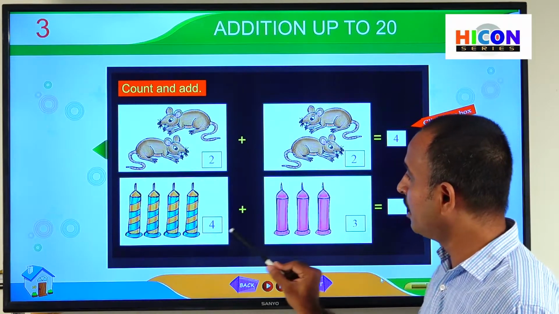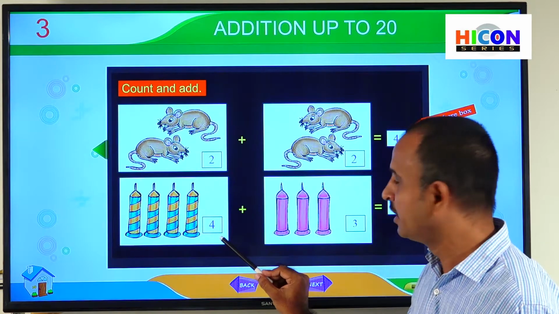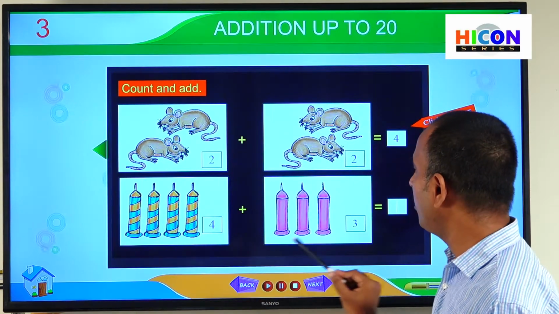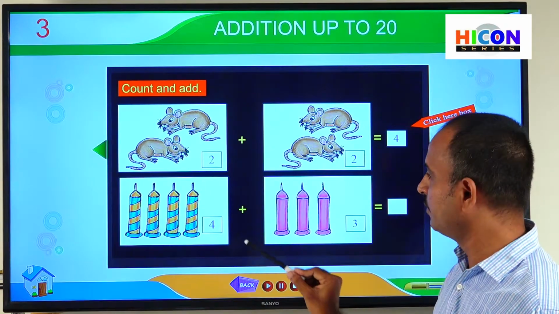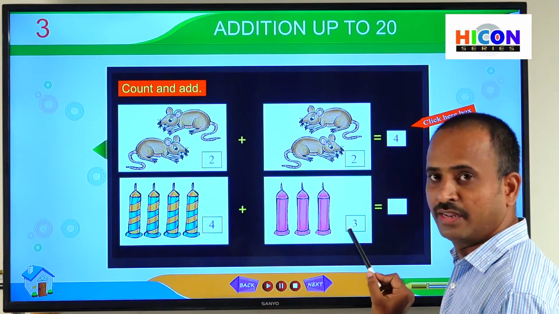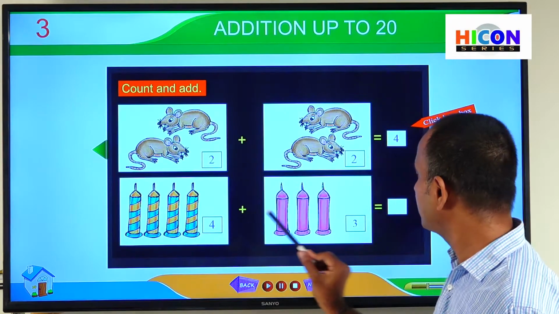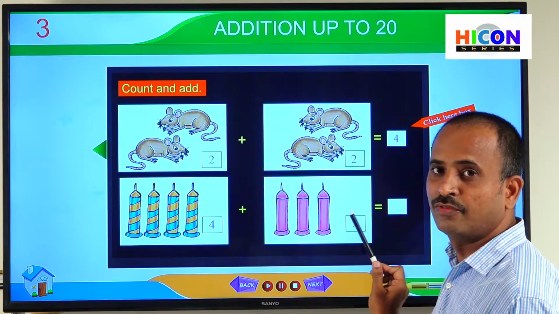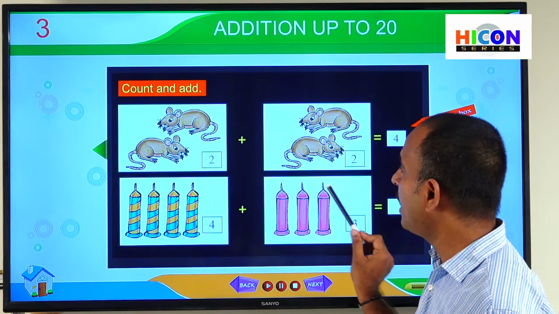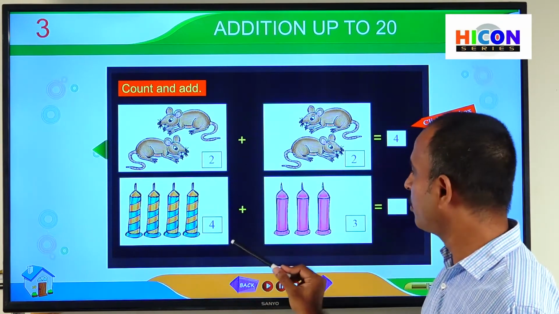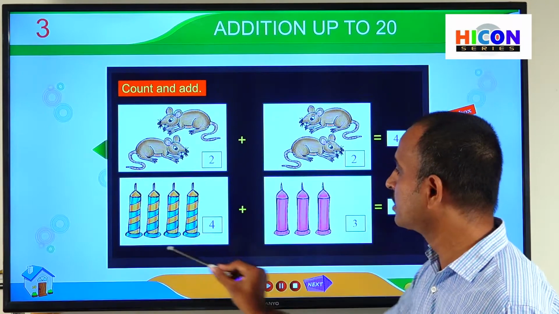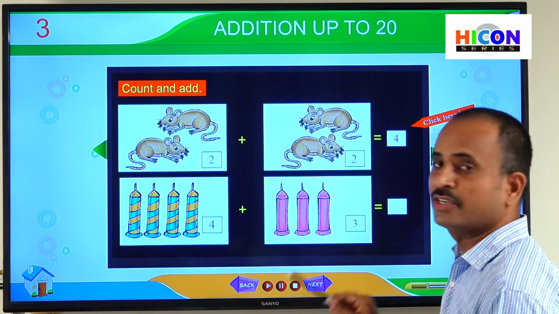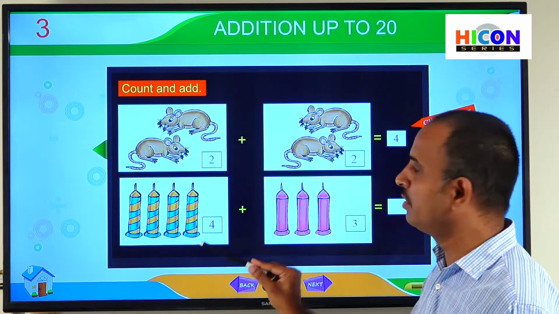So children, there are 4 candles in the first picture and 3 candles in the second picture. Now we have to add all these candles. That means we have to add 4 and 3. That means 4 plus 3 is equal to how much? So how can we get the sum? We can get the sum by adding together. If we count together all these candles, we will get the total number of candles. That is, we will get the sum. So let us start counting together all the candles.